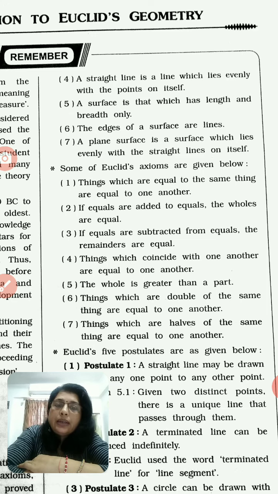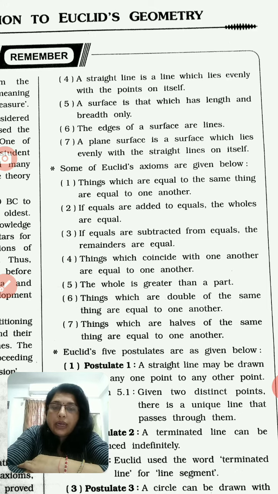A plane surface is a surface which lies evenly with the straight lines on itself. As we see that a straight line is a collection of points, in that way we can say that a plane is a collection of straight lines. Now let us see some of Euclid's axioms.